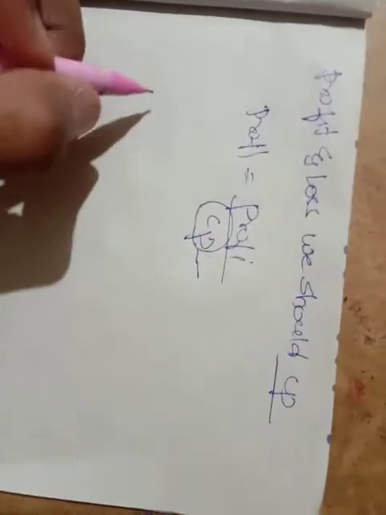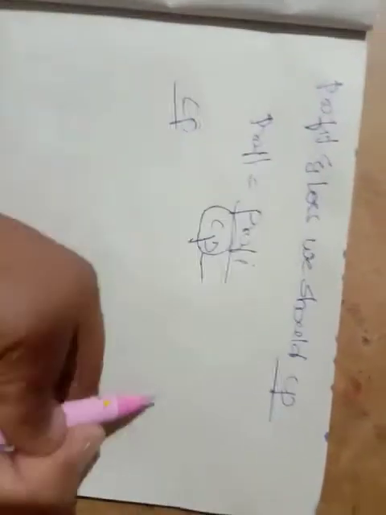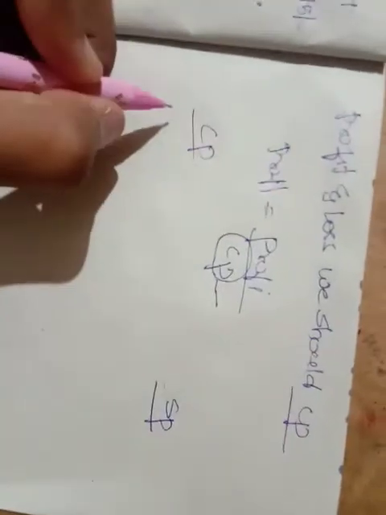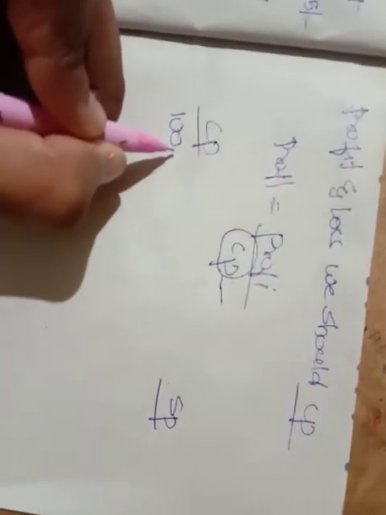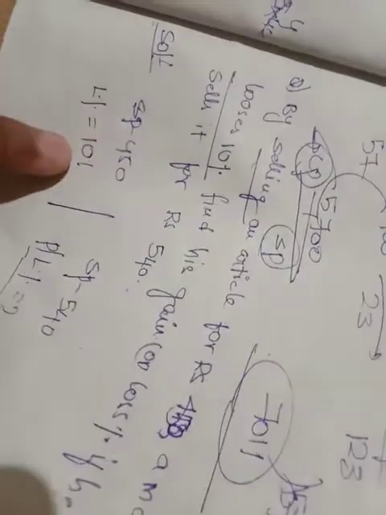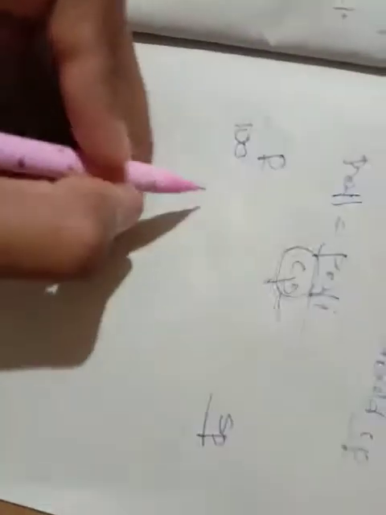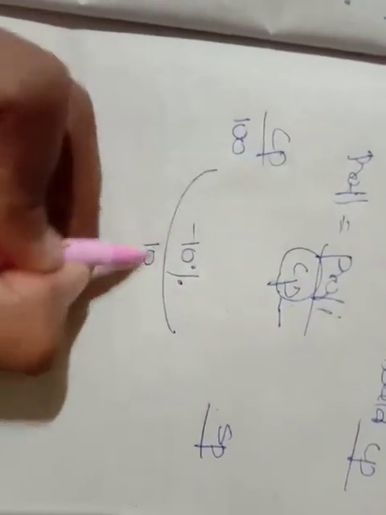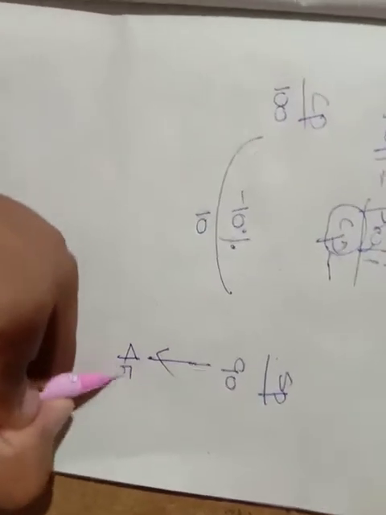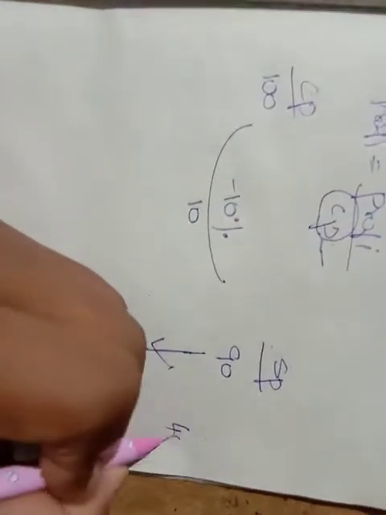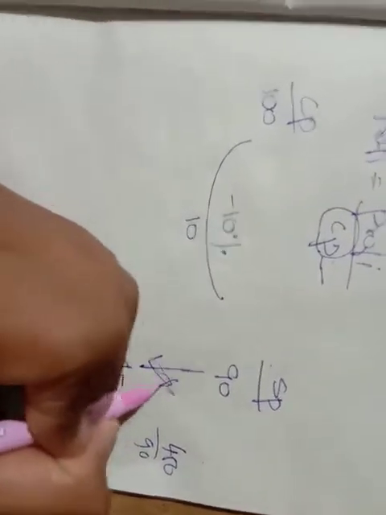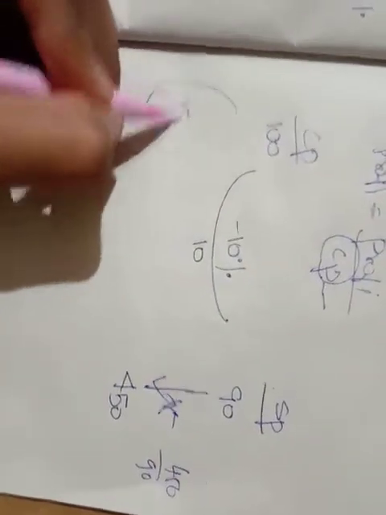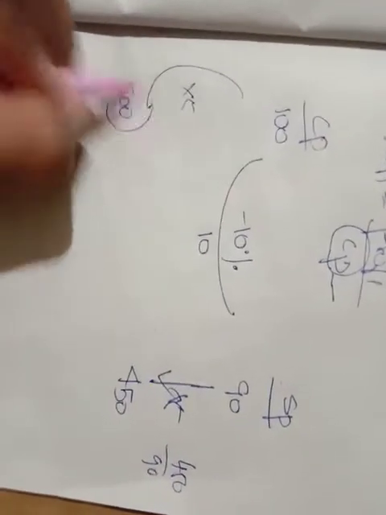How can I find CP? Let me take CP and SP. He hasn't mentioned CP, so I'll take it as 100. If he sells it for 450, he got a 10% loss. 10% loss means 10% of 100, which is 10, so the selling price is 90. But what he has given is 450. So what is the relation between 450 and 90? 450 by 90 is into 5. So definitely it will be into 5. So what is the cost price now? 500 is the cost price.